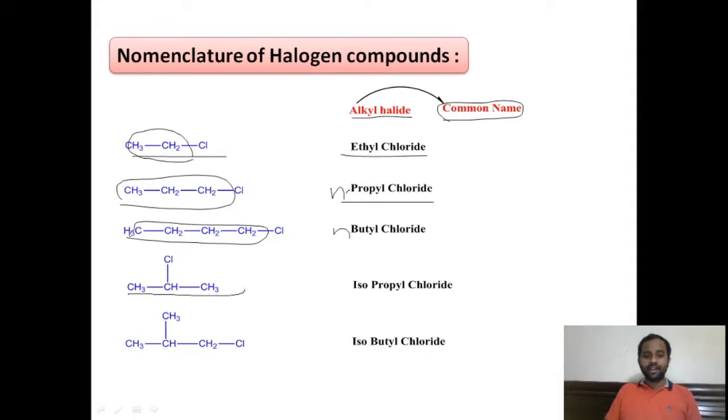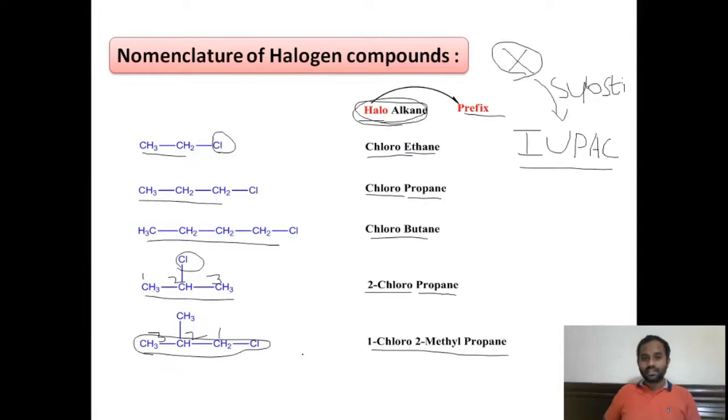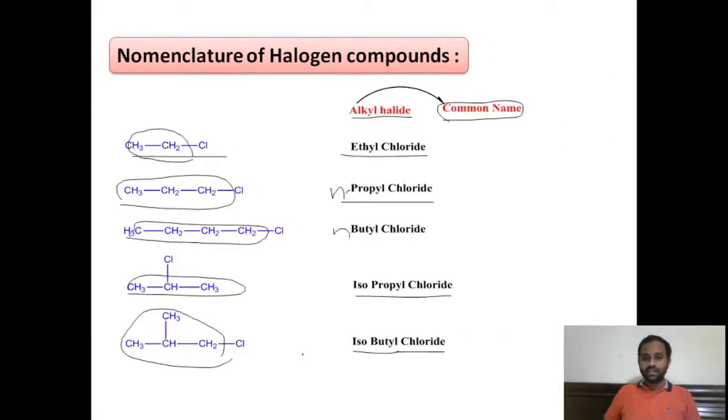Similarly, this is the isopropyl group, therefore it is called isopropyl chloride. This has 4 carbon atoms, that is the isobutyl group. This is known as isobutyl chloride, right? In this way we name these halogen compounds as haloalkanes according to the IUPAC nomenclature, and according to the common name we name them as alkyl halides.